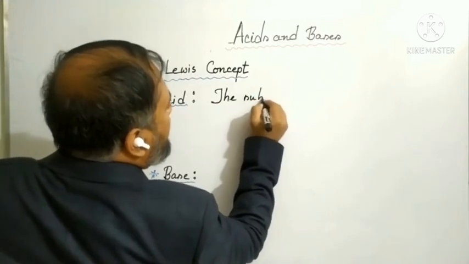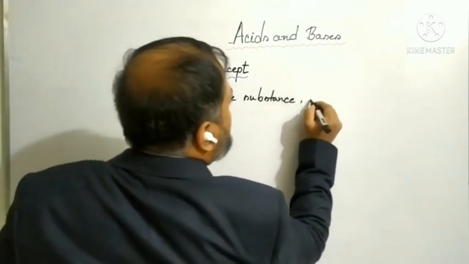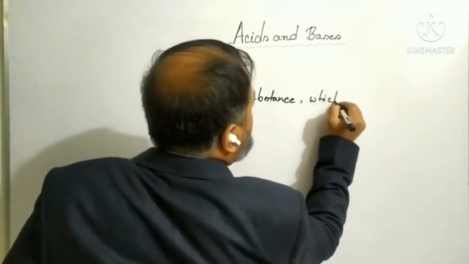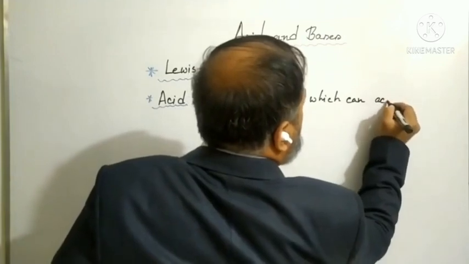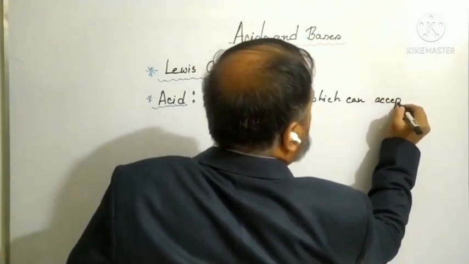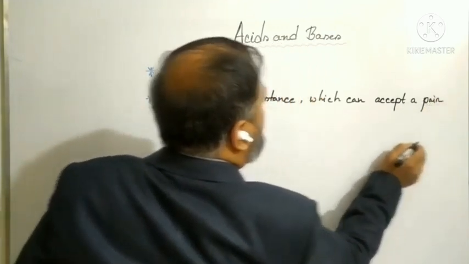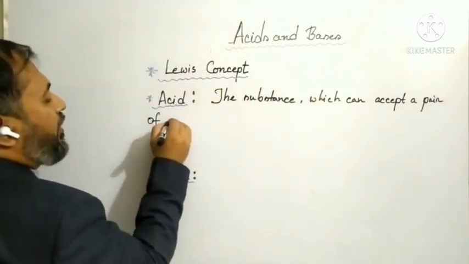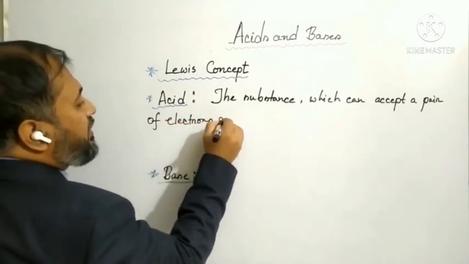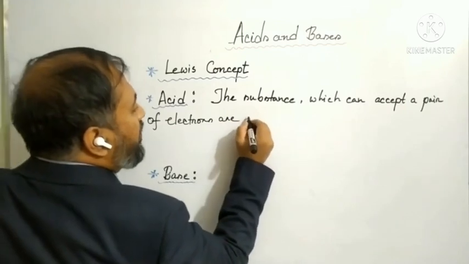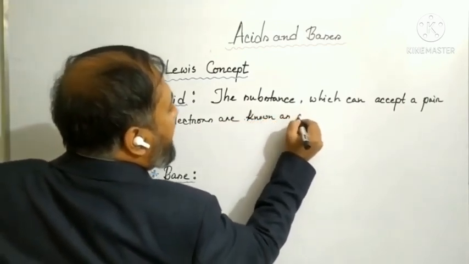The substance which can accept a pair of electrons is known as acid.